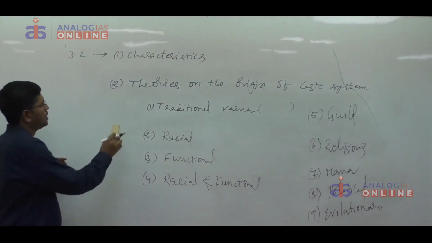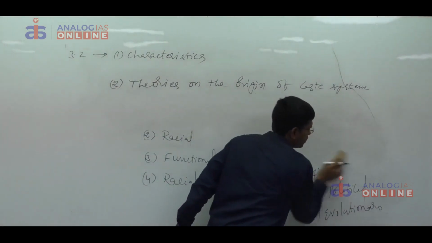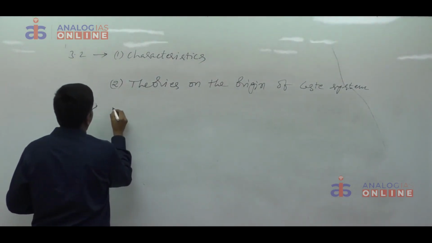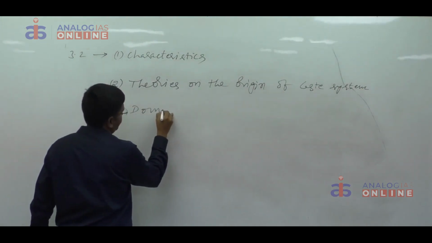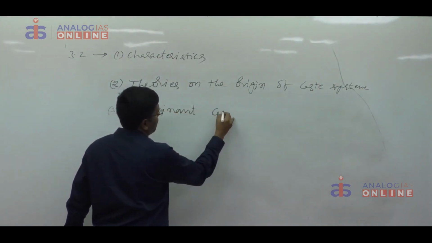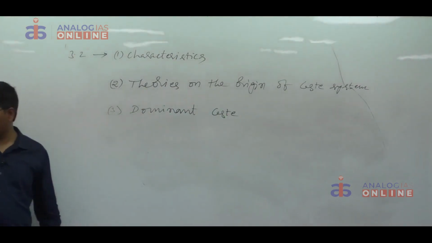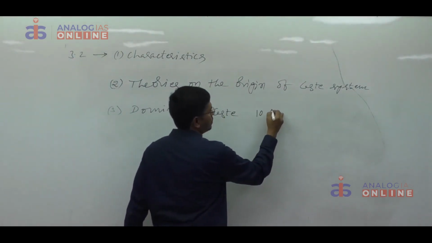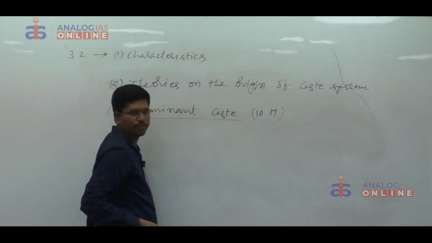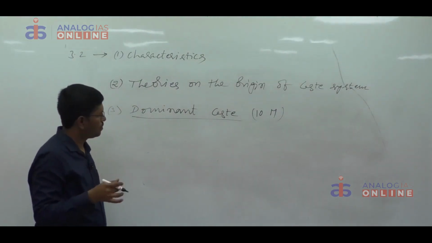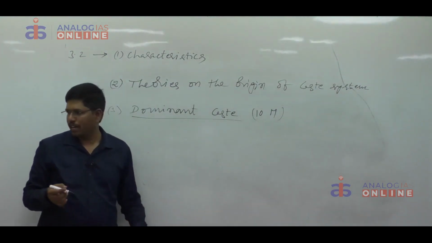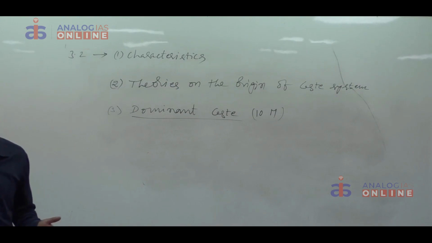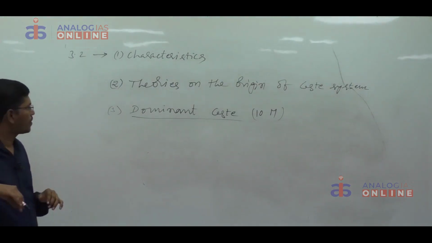Okay. The next topic is dominant caste. On dominant caste, questions will be asked in two ways. One is a 10 marks question, directly like this: dominant caste, that's it. Sometimes they may ask a specific question. Explain or discuss the influence of dominant caste. Critically examine the concept of dominant caste. Like that they may ask.